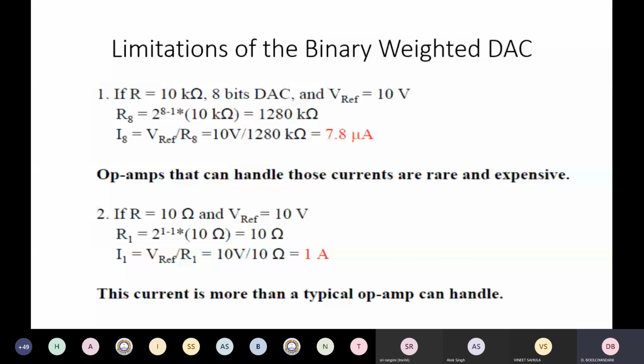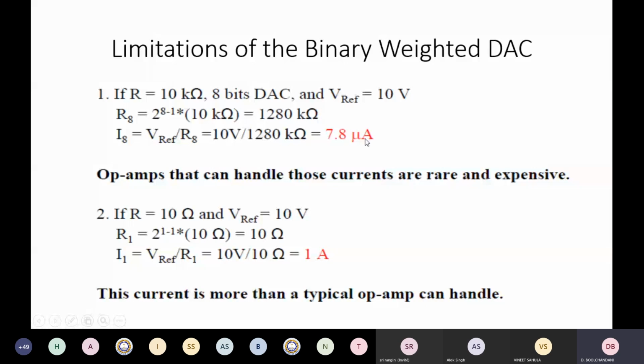What are the limitations of a binary weighted digital to analog converter? Suppose we have a resistance of 10 kilo ohms, and it is an 8-bit digital to analog converter, and V reference is 10 volts. We'll see that R8 is going to be 1280 kilo ohms, right? And the I8 current that flows when this R8 is connected to V reference is 7.8 microamperes only.